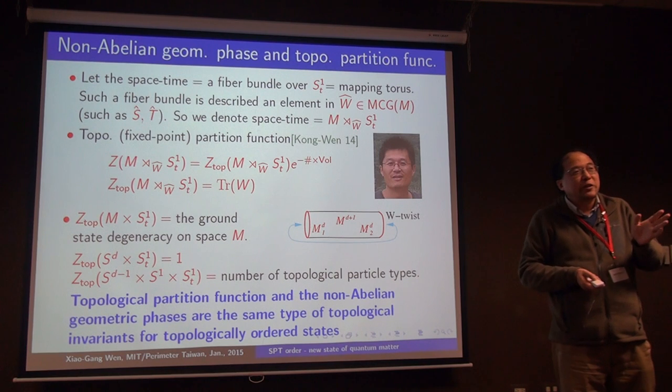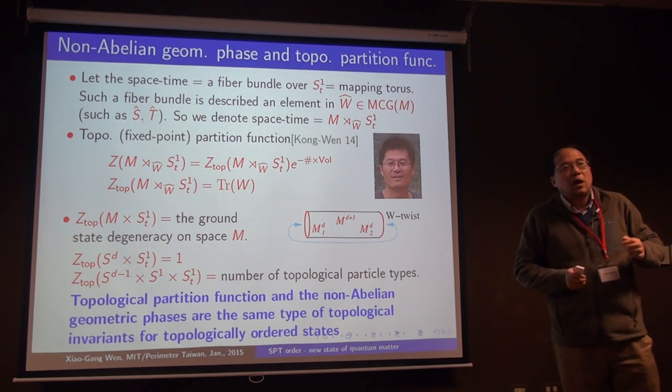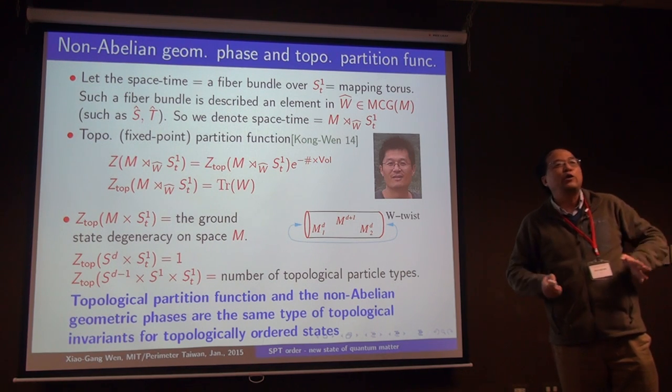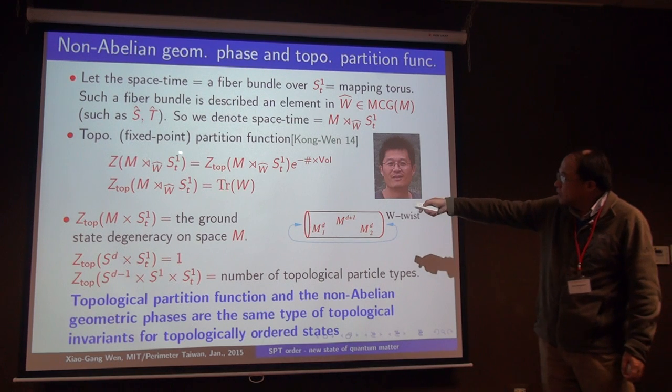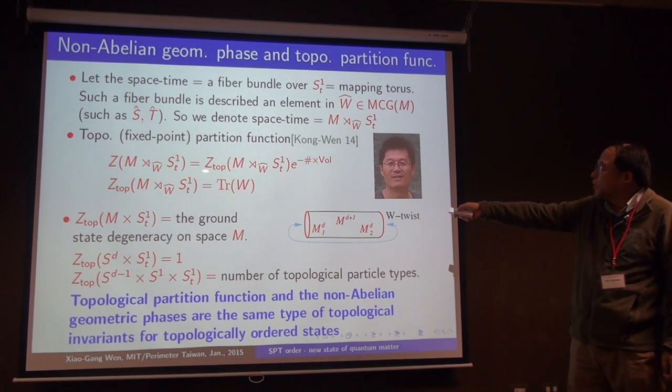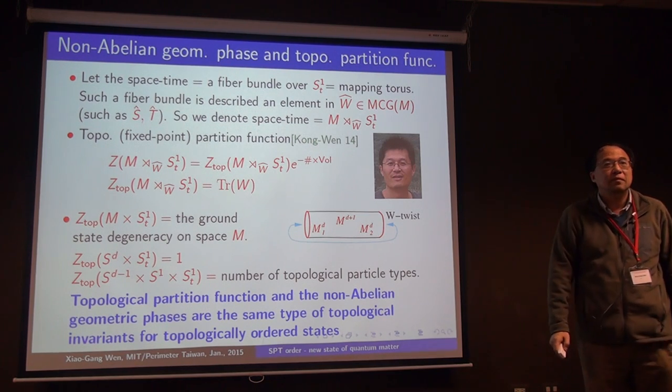But actually, the situation is not that simple. It's a little more complicated because the partition function contains a so-called non-universal part. Actually, the partition function on the space-time, the leading term is something proportional to the volume of the space-time.